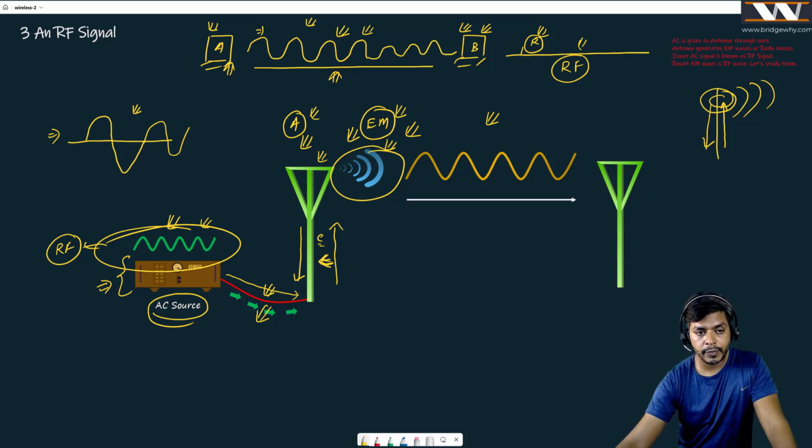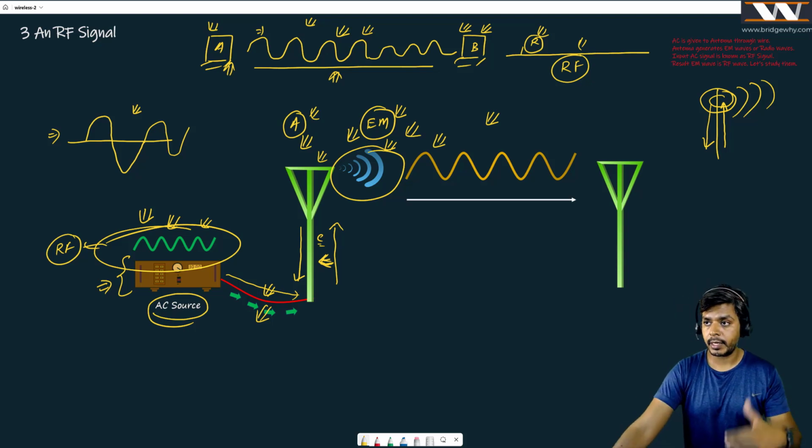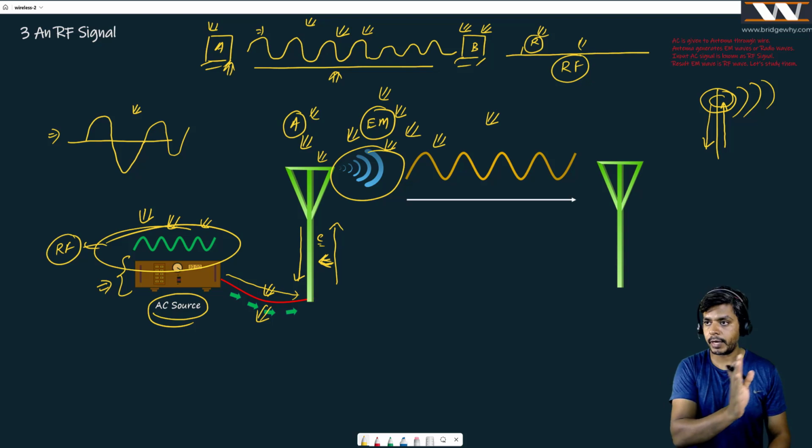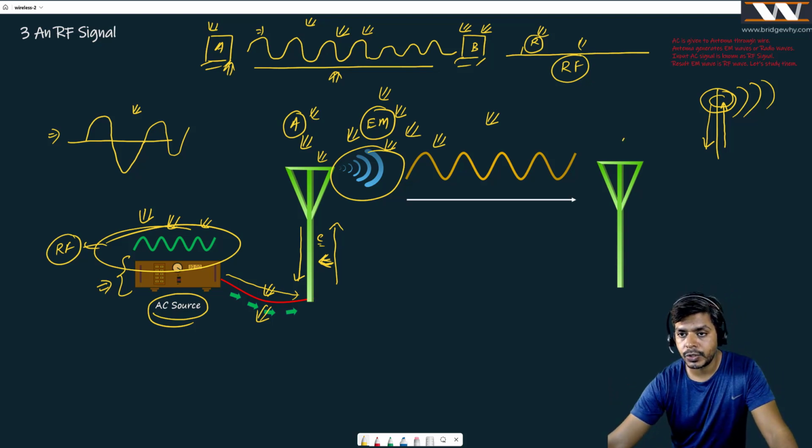Many of the properties of this alternating current signal, right? Because eventually this signal has generated the RF signal right here. Many of the properties are going to be the same. It is going to be very, very interesting. Now, what is going to happen? This antenna will be radiating this energy in the form of electromagnetic waves, which can travel in the air or without air, and this can reach the antenna.